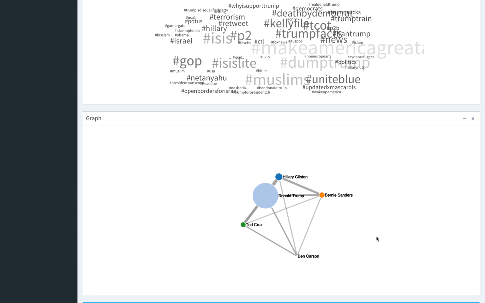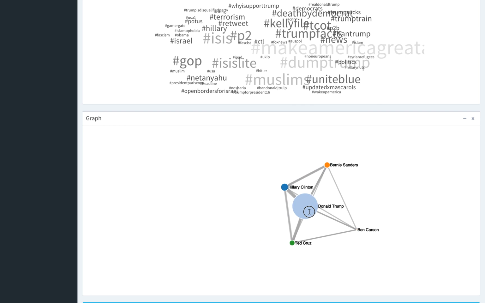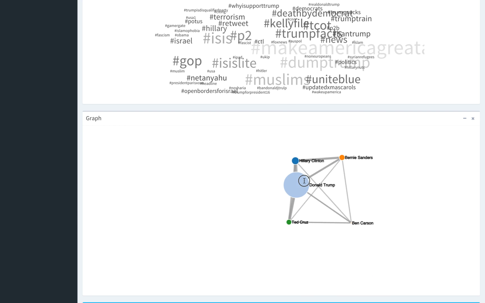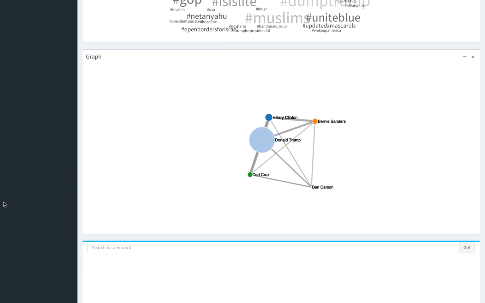In the same amount of time, we gathered more tweets about Donald Trump as compared to, say, Ben Carson, who has very few tweets about him. So his node size is smaller. This is a force directed graph that we visualized using D3JS, so you can move this graph about as shown.